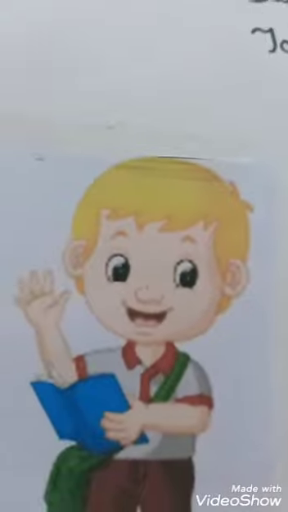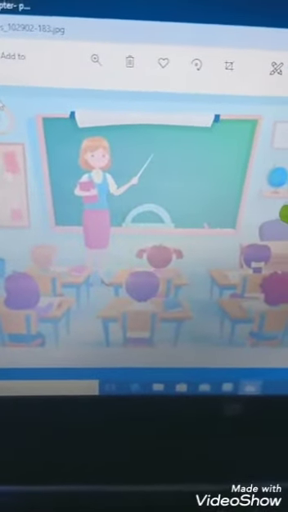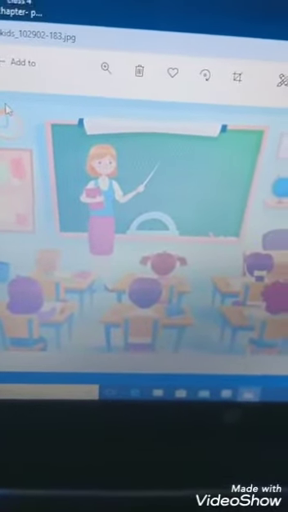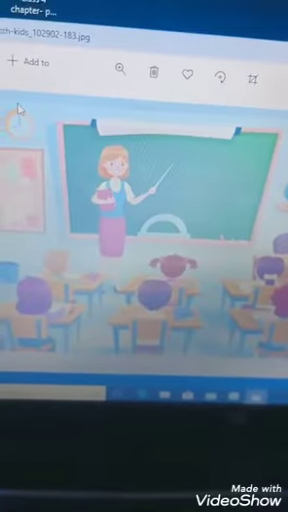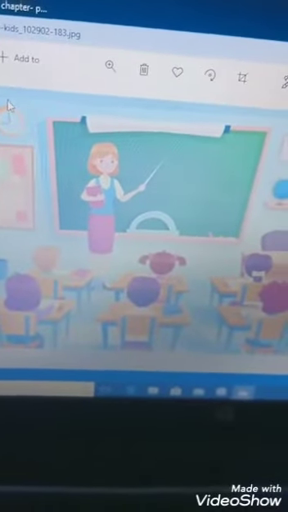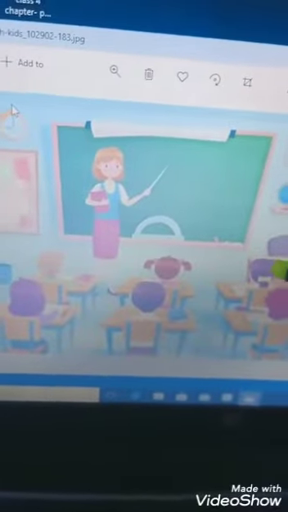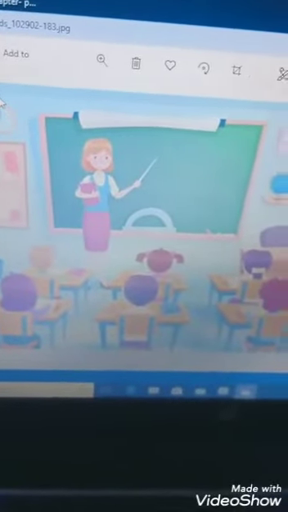So, I am going to show you another picture. Look at this picture, what is it depicting? It is depicting a classroom scene. So, we have to think of a suitable title for it. So, we can say Classroom can be a suitable title, but you can also choose the title on your own too.